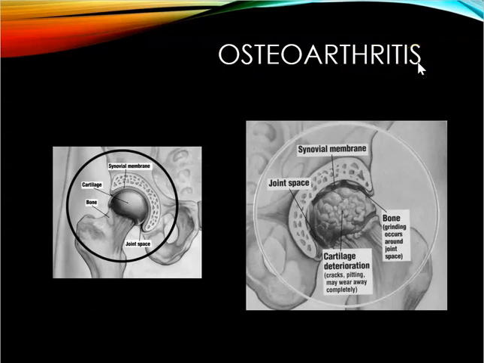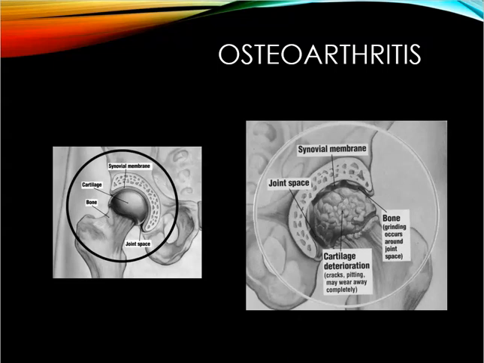Osteoarthritis is also called degenerative joint disease, so you'll see DJD or degenerative joint disease or osteoarthritis or OA. Along with damage to the cartilage, these patients can develop osteophytes. The cartilage and bone beneath will erode and cause osteophytes. They're also called bone spurs, bony overgrowths, and then they can break off and cause synovitis, which is an inflammation of the synovium lining the joint.